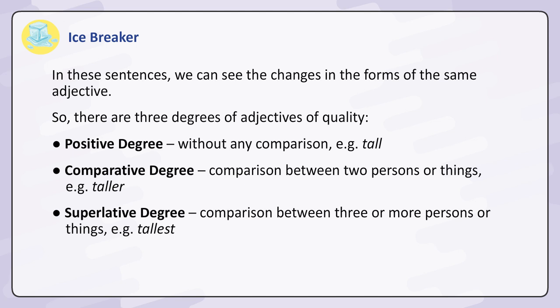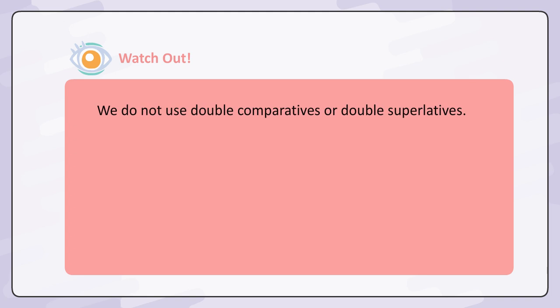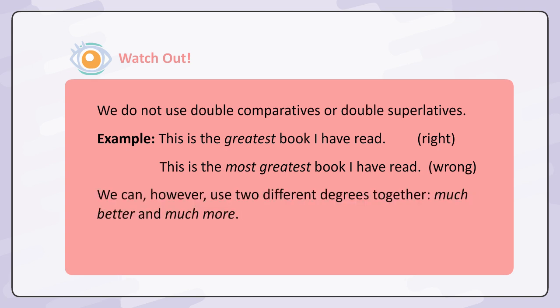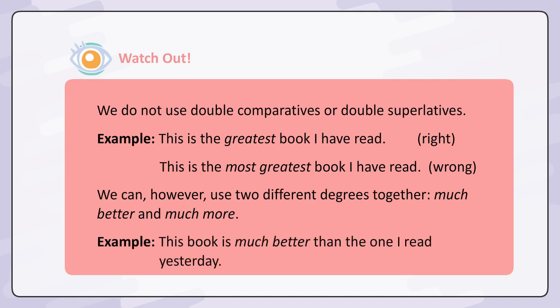Example, tallest. Watch out! We do not use double comparatives or double superlatives. Example, this is the greatest book I have read. Right. This is the most greatest book I have read. Wrong. We can, however, use 2 different degrees together, much better and much more. Example, this book is much better than the one I read yesterday.